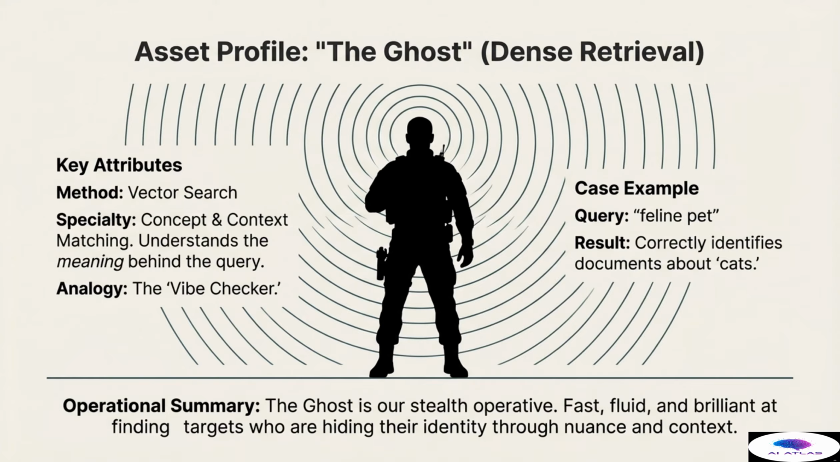For example, if we submit the query "feline pet," the ghost correctly identifies documents about cats, even though the word "cat" did not appear in the original query. This ability to handle nuance, synonyms, and conceptual intent makes the ghost essential for navigating complex, natural language queries where the exact keywords may not be present in the source documents. The ghost is our stealth operative, fast, fluid, and brilliant at finding targets who are hiding their identity through nuance and context. Its ability to map complex ideas in a high-dimensional space ensures we capture the spirit of the inquiry.